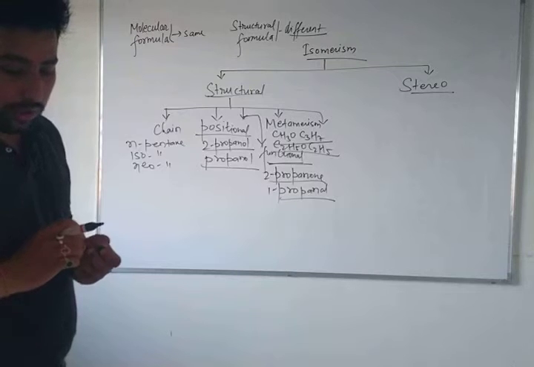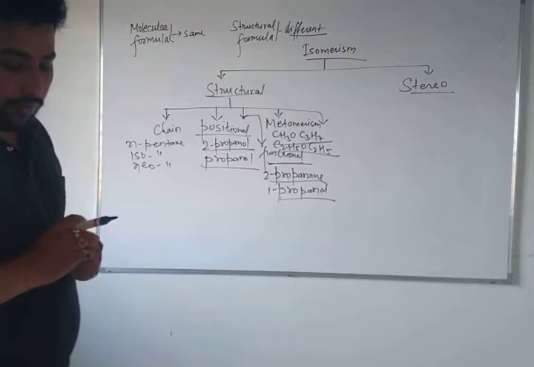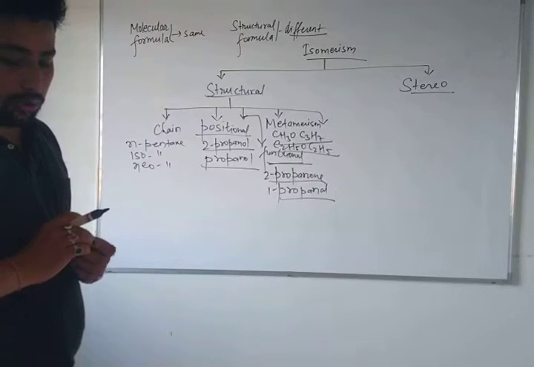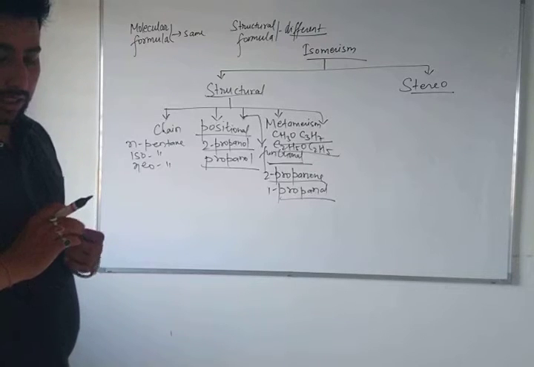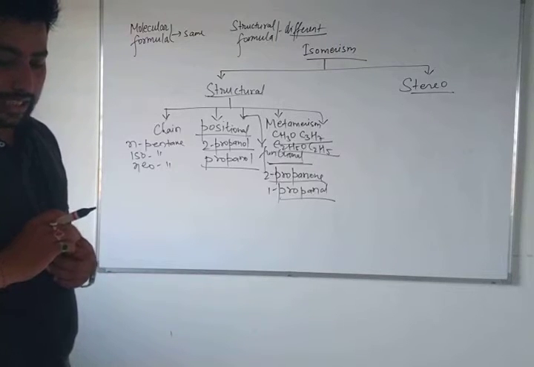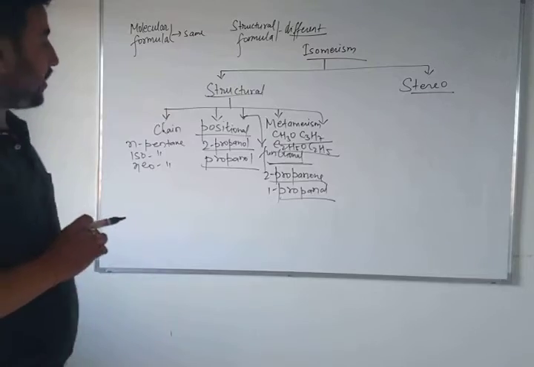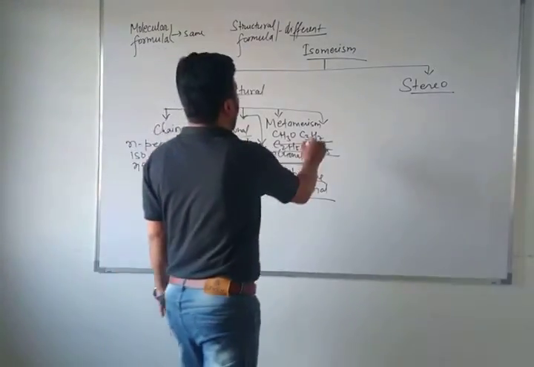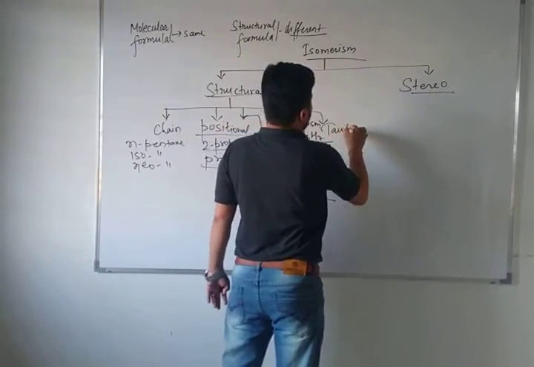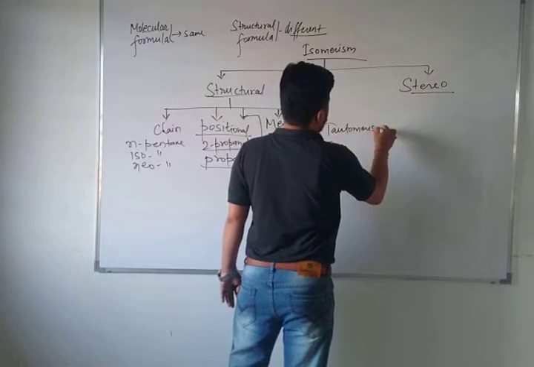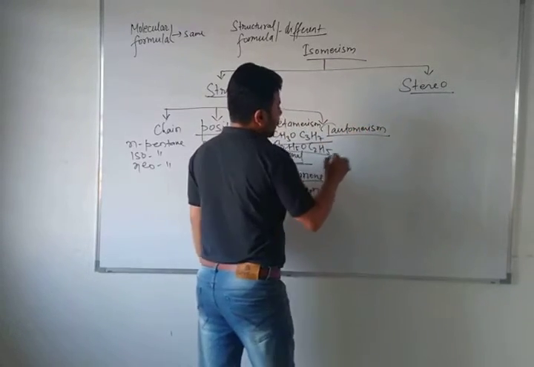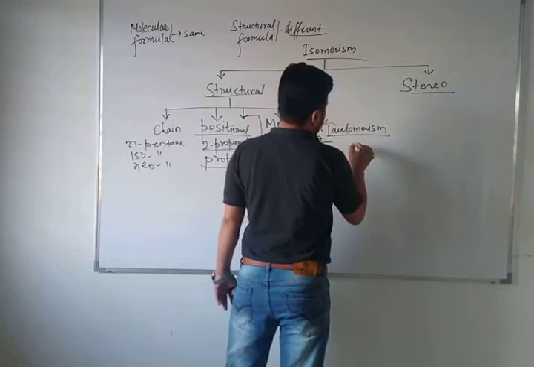The last is tautomerism. This arises due to the migration of a hydrogen atom from one polyvalent atom to another polyvalent atom with the same molecular formula, with the necessary rearrangement of linkage. Tautomerism is especially for hydrogen atoms, double bonds and triple bonds. You can see the molecular formula will be the same.